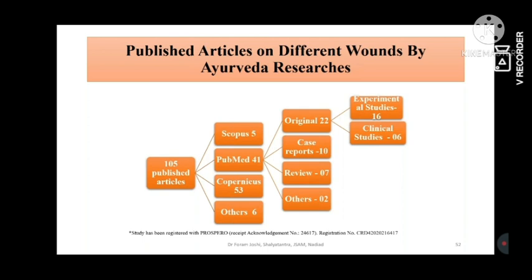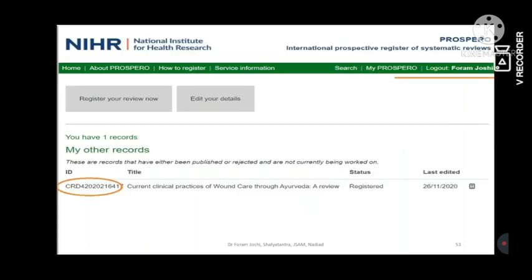And this study has been registered with PROSPERO. PROSPERO is a kind of registration that we should do before documenting any kind of review studies and systematic studies. Why have I given this slide? Because I want to draw your concentration towards the poor documentation of our data.